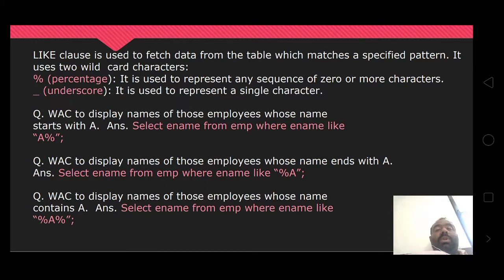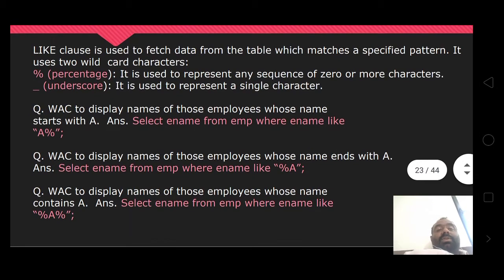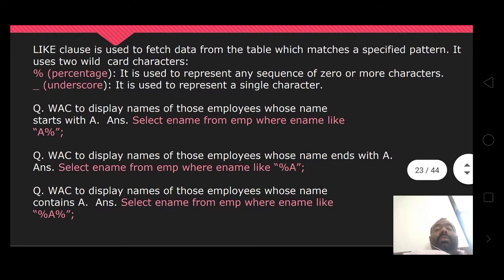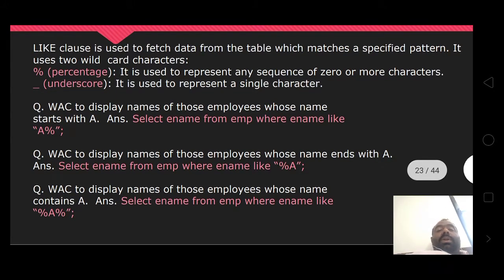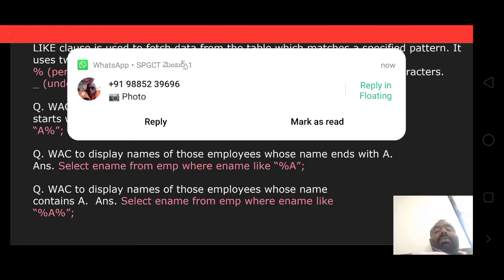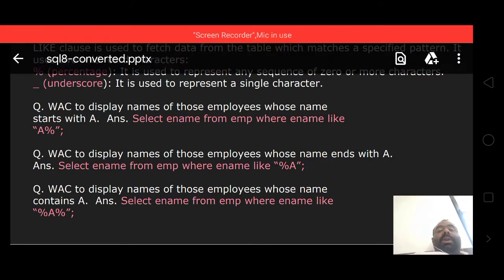Employee table. Did we already create the employee table? No. The employee table and department table are already built in, in Oracle. So we want employee names that start with A in the employee table.